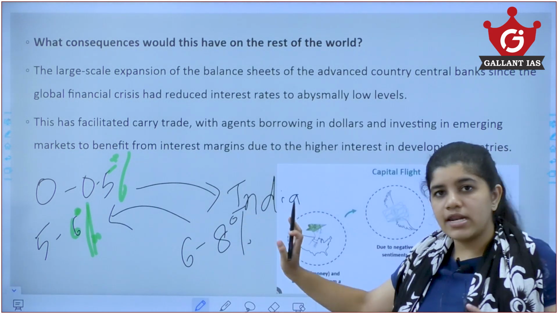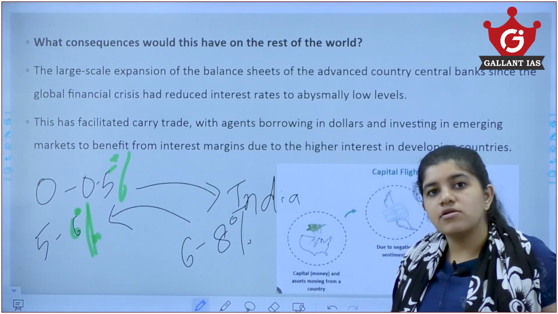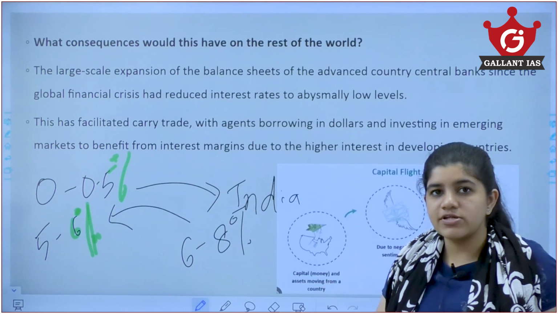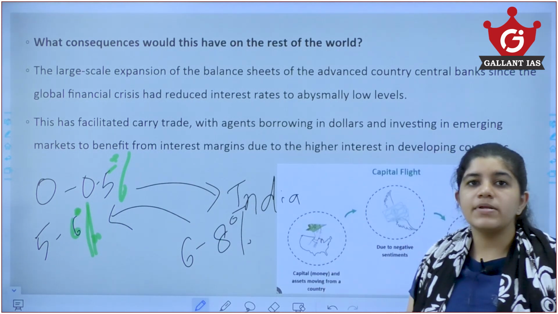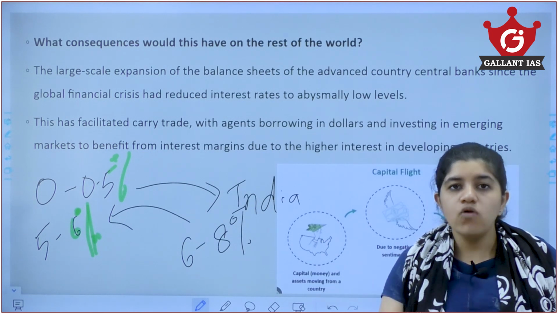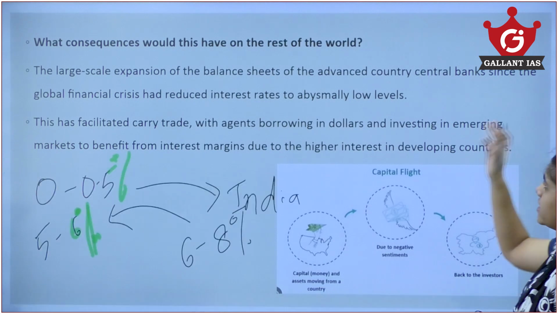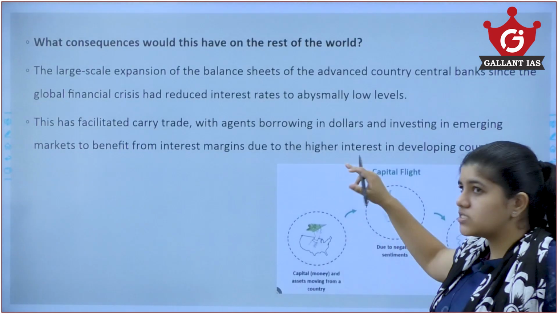It's not a very big difference, but the thing is that the US is much more stable and India is a developing country, because of which there is a lot of risk in investments in India. So what is happening is capital flight. All the investment that came into India is now flowing out. That is what I have mentioned in this slide.